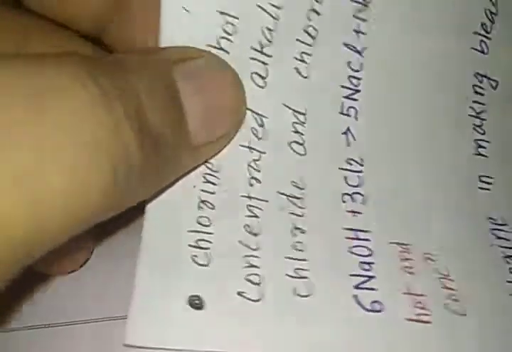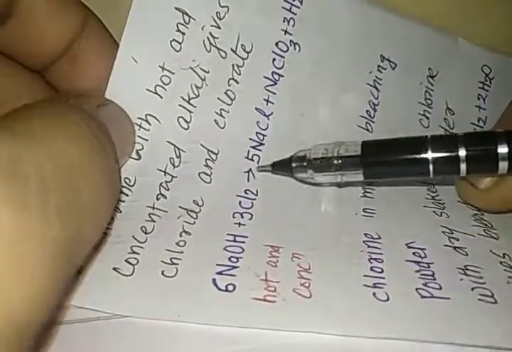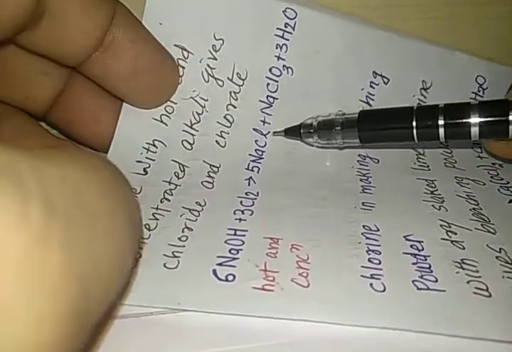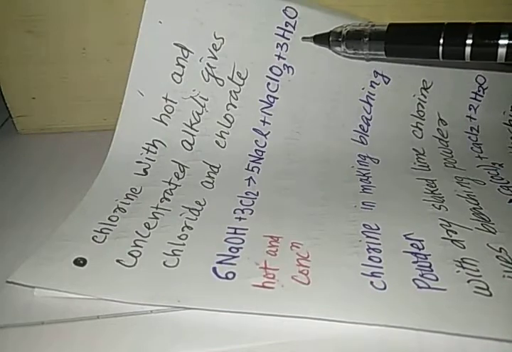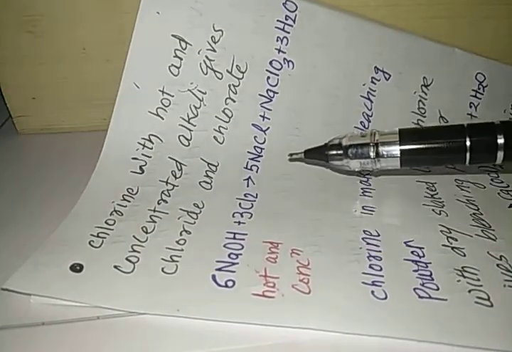But what happens when NaOH is hot and concentrated? Let us see what happens when our alkali is hot and concentrated. Chlorine, when it reacts with hot and concentrated alkali, gives us the chlorate NaClO3 and chloride like NaCl and water. So with NaOH hot and concentrated, instead of hypochlorite, here we get the chlorate NaClO3 along with NaCl and H2O.